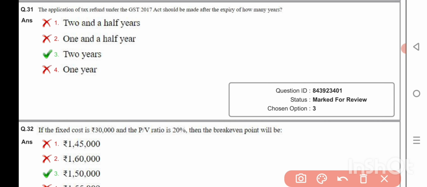The application of tax refund under the GST 2017 Act should be made before the expiry of how many years? 1.5 years. If the fixed cost is rupees 30,000 and the PV ratio is 20%, the break-even point will be rupees 1,50,000.